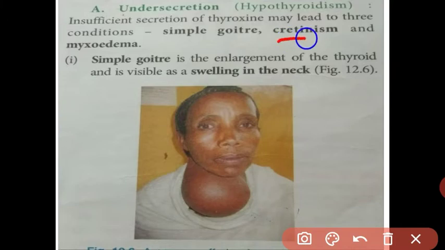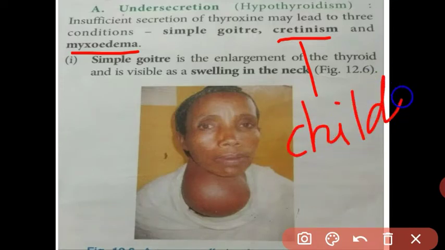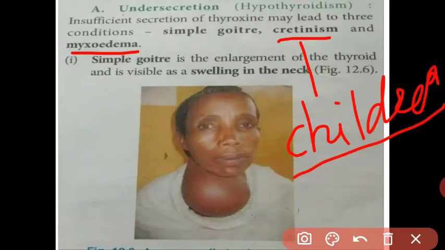Next we see cretinism and myxedema. Cretinism is a disease that occurs only in children. Means what, student? If the thyroid gland does not form properly in the children's body, then the children suffer from a disease called cretinism. And myxedema is a disease that occurs in adults.